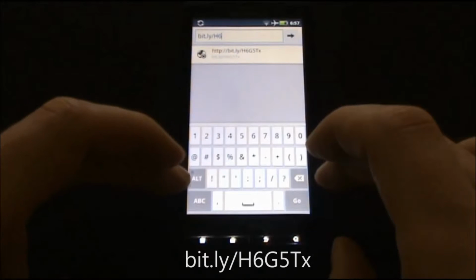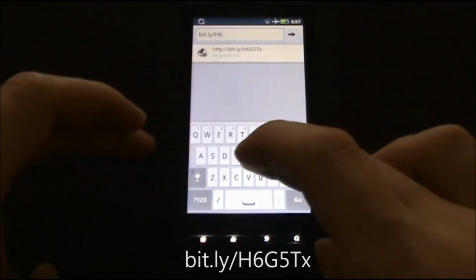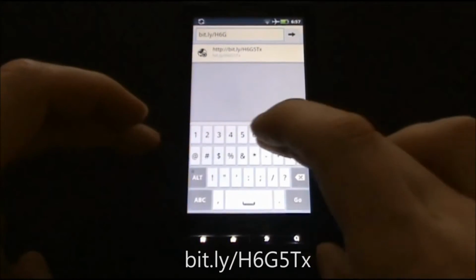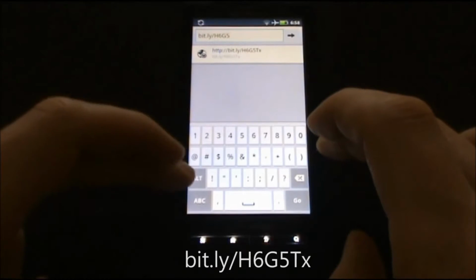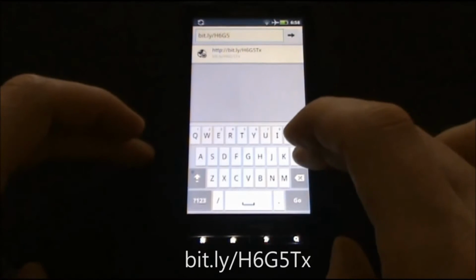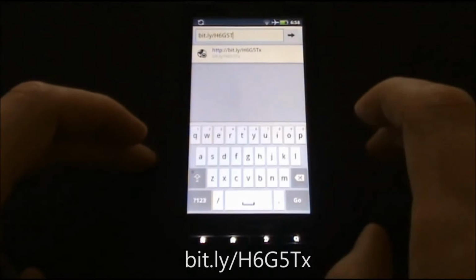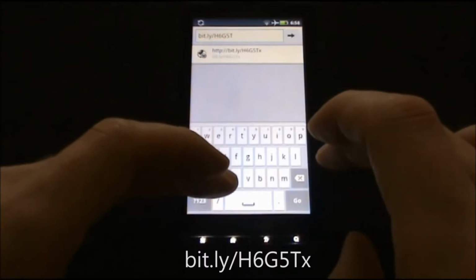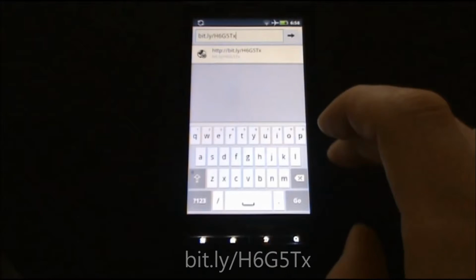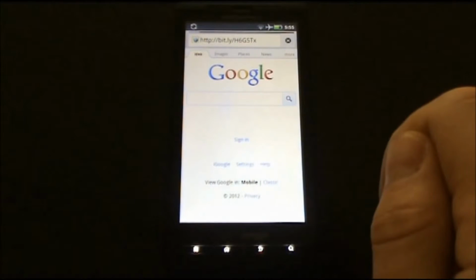Hold the Shift button for uppercase letters. When you are finished with entering the link, press the Go button.